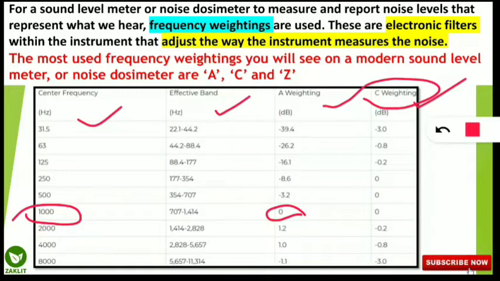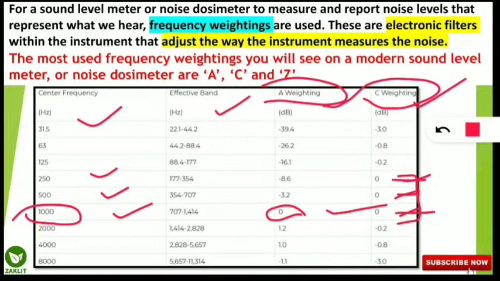That will be in three places, that is for the 250, 500 and 1000 Hz frequencies. These are the least correction, that means 0 correction required. But in A weighting, maximum correction is required at the 31.5 Hz frequency level, where you can see minus 39.4 is the maximum correction required.